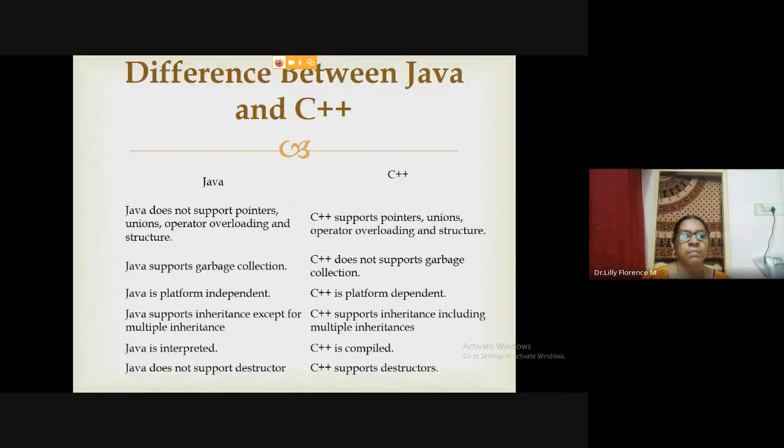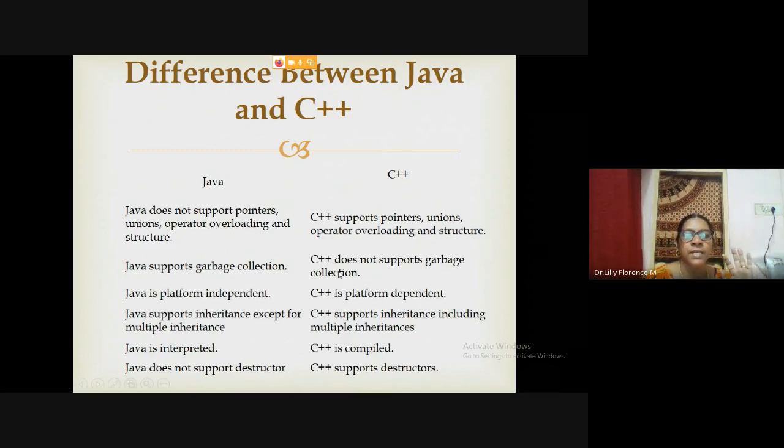Next we can see how Java is different from C++. So, a small comparison between Java and C++. When you take C++ first, C++ supports pointers, union, operator overloading and structure. But Java will not support pointers, union, operator overloading and structure. It is very simple. When you use pointers, directly accessing the address, we should be very careful to write the program. But here there is no pointer concept. So it will be very simple.